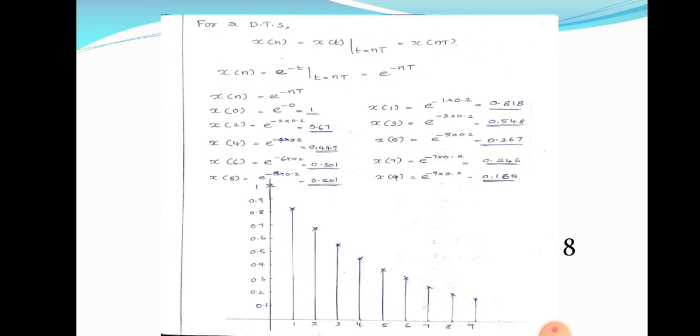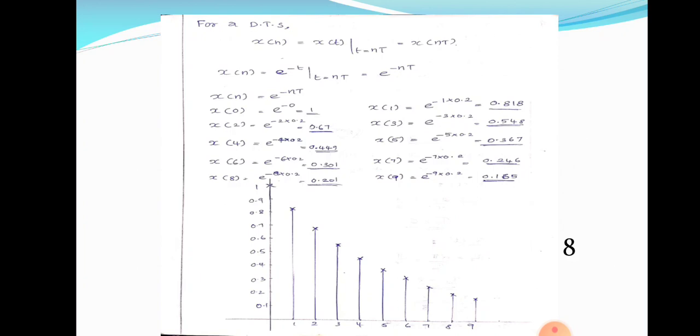x of 1 is equal to e raised to minus 1 into 0.2. Capital T is given in the problem. Capital T is the time period. Thus we get e raised to minus 0.2. Thus we will get 0.818. By using a calculator, you can easily calculate these values. In the same manner, x of 2 is equal to e raised to minus 2 into 0.2, because capital T is equal to 0.2, which is given in the problem. x of 2 is equal to 0.67.